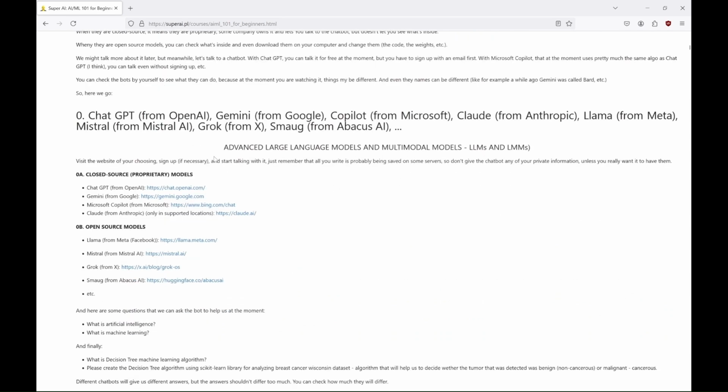You should know that some LLMs are proprietary, closed, meaning you can use them but cannot modify them. Others are open source, allowing you to use and modify them as you see fit. In other words, as my friend Copilot said, proprietary models are like a fancy car you can drive but can't pop the hood on. Open source models are more like a classic car you can tinker with to your heart's content. I would only add that open source models at the moment are also very fancy, and sometimes are even better than closed ones. Anyhow, now let's ask Copilot to help us learn about AI and ML.